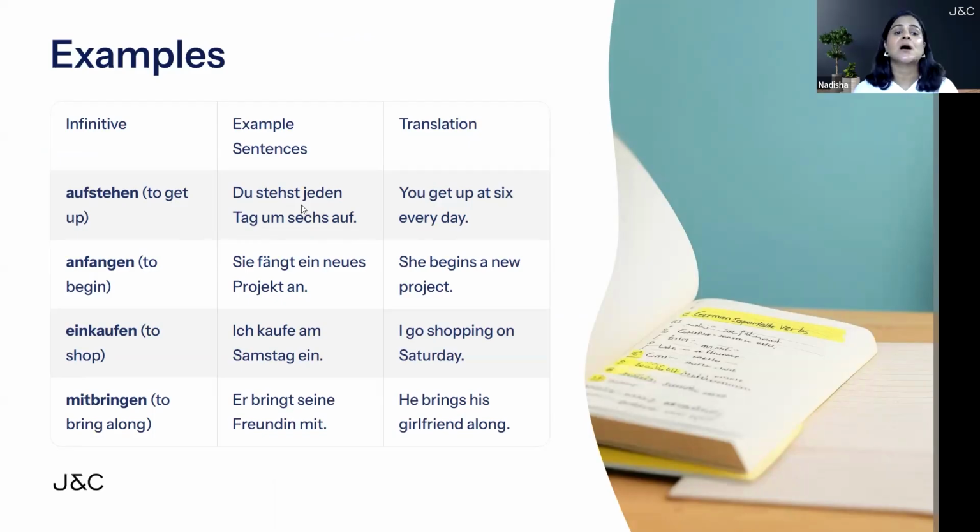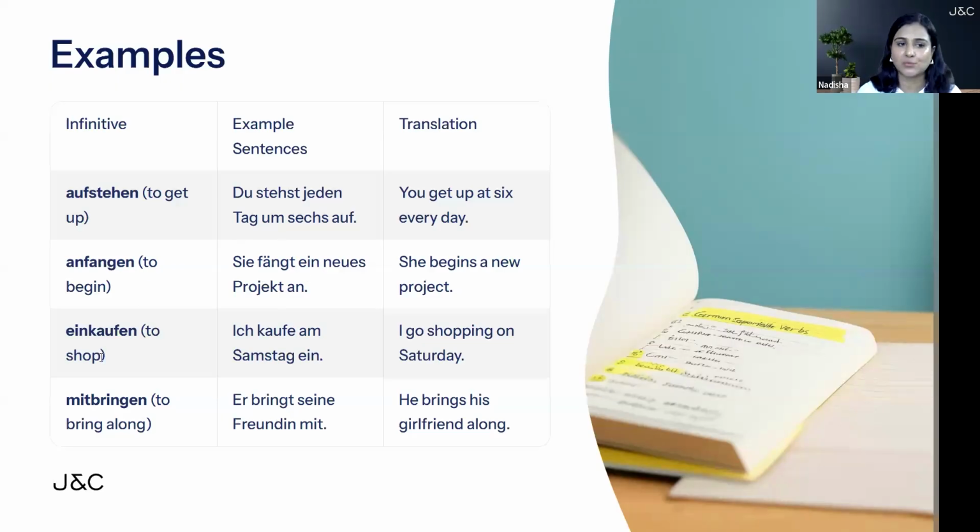The next one is anfangen, which means to begin. Now can you guess what could be the prefix here? The prefix here is an, because it is moving at the back here, right? Sie fängt ein neues Projekt an. She begins a new project. So anfangen is the verb here. An is the prefix moving at the back. Fangen is the base verb coming at second place in a sentence, and it has to be conjugated based on the subject, which is sie, she. That's why it is taking T ending.